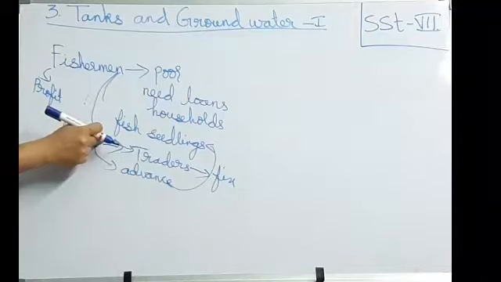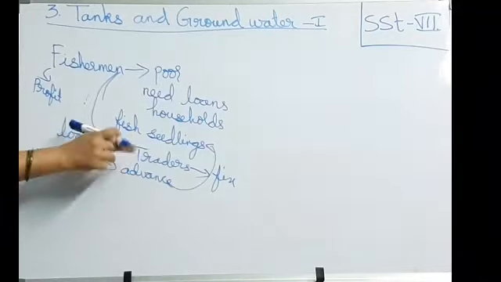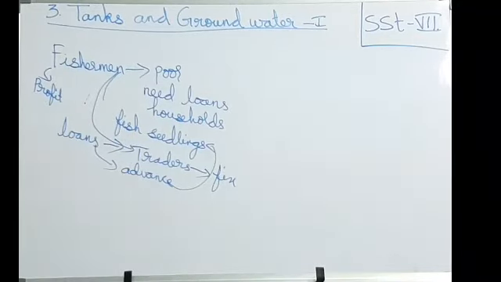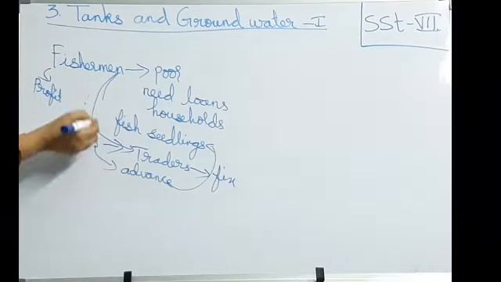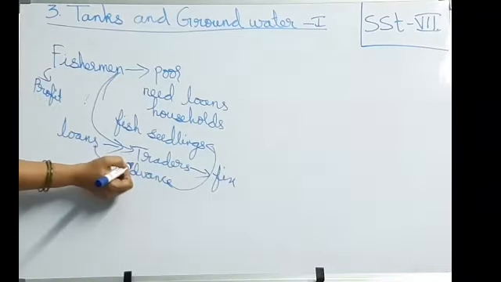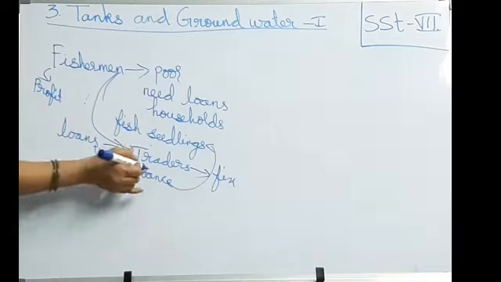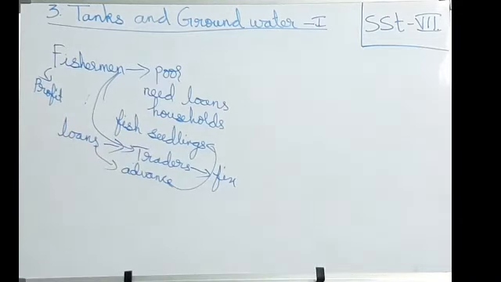Because they borrowed money from him. If they do not sell to him, next time he will not give loans to them. Will he give loans? No. For that reason, at any cost, they have to sell their fish to the traders only. And the rate also the trader only will fix. How will he fix it? Usually about 10 to 20% below the actual market price. In this way, the trader makes a huge profit.